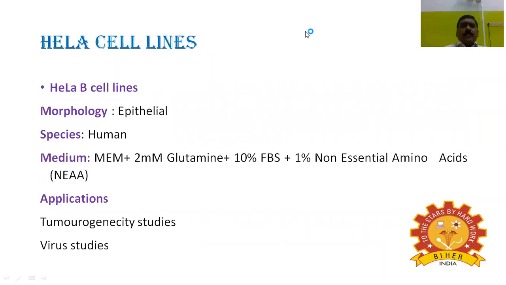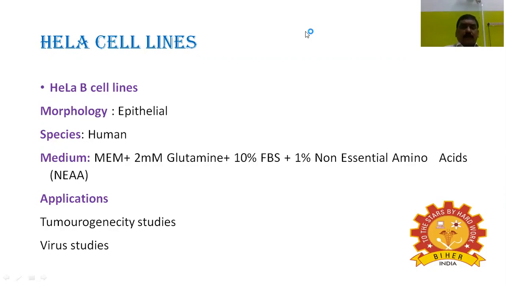Next, I'm coming to the different types of cell lines which are basically used for animal tissue culture. Number one, HeLa cell lines. The HeLa B cell line's morphology is epithelial in origin.